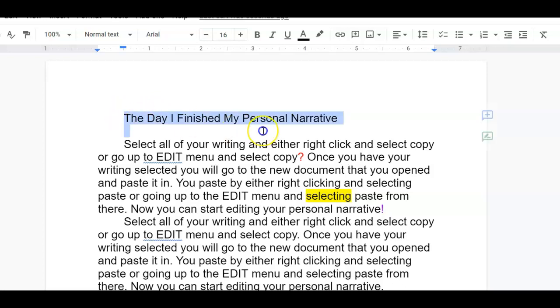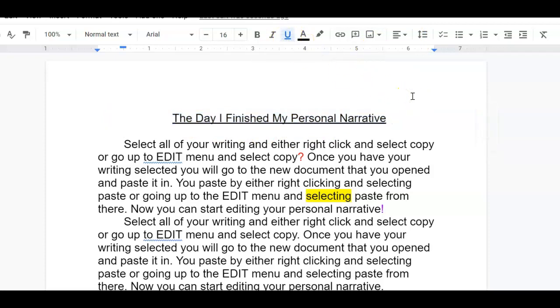Okay, so I'm going to highlight. I'm going to go up here and I'm going to choose center. I may also, if I choose to, underline it. It does not need to be underlined, but each of the words needs to be capitalized because that's a capitalized title.